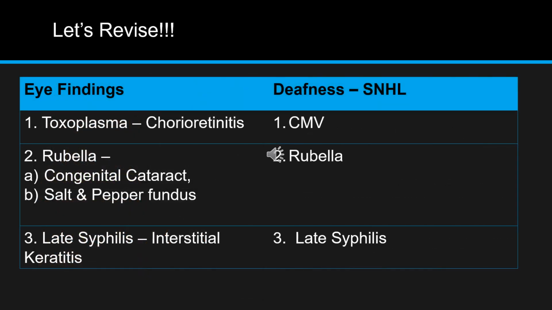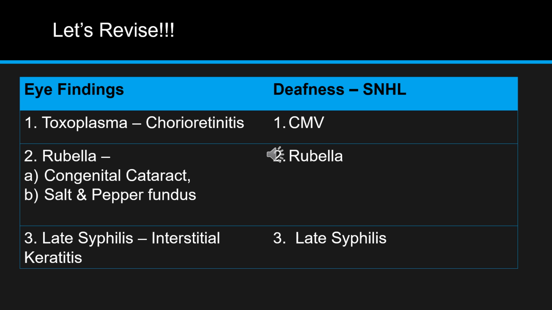So now we have covered the infections, and we saw some eye findings and some deafness in our video. So now let's revise them and keep them in one place. In case of eye findings, in toxoplasma, we have chorioretinitis, and we remembered it in a sequence: calcification led to hydrocephalus, hydrocephalus led to back pressure, which led to damage to retina and choroid. So this is chorioretinitis in toxoplasma.